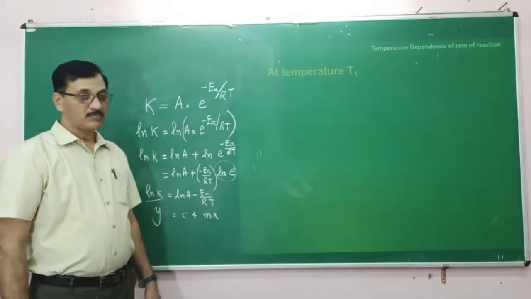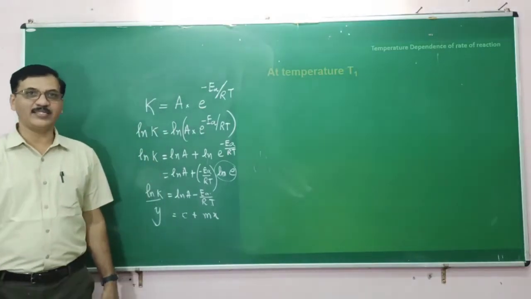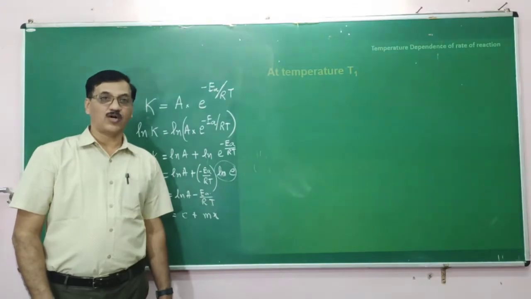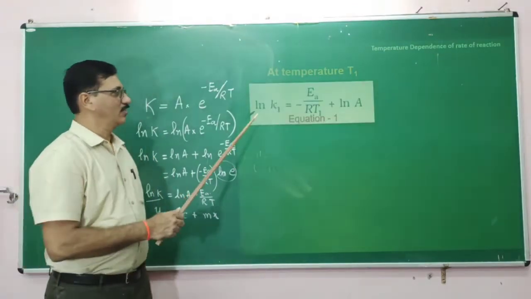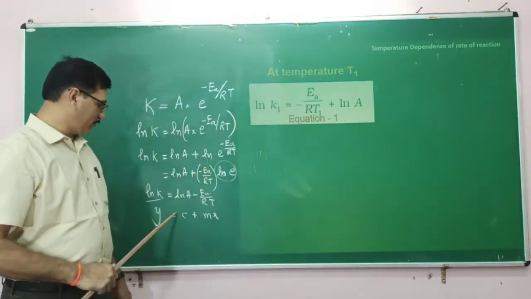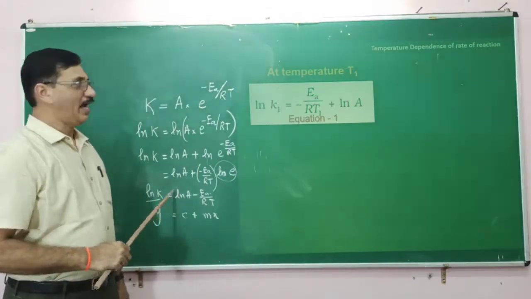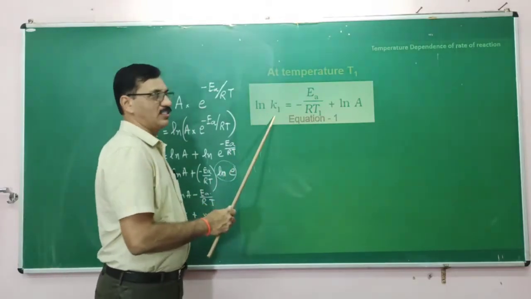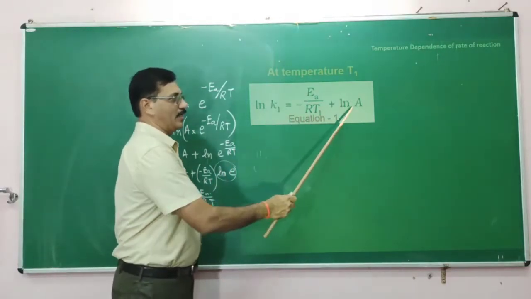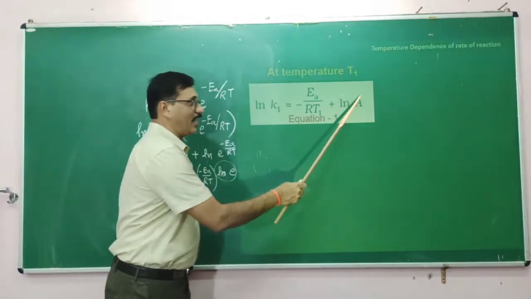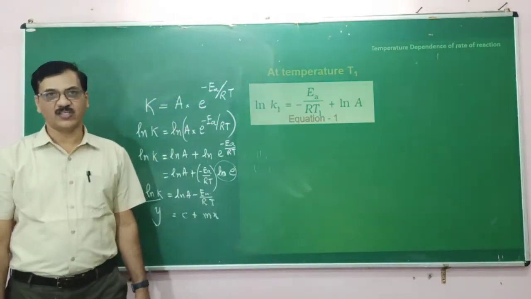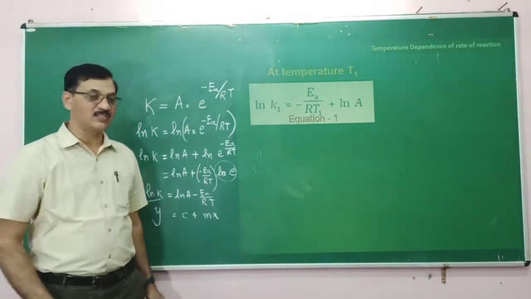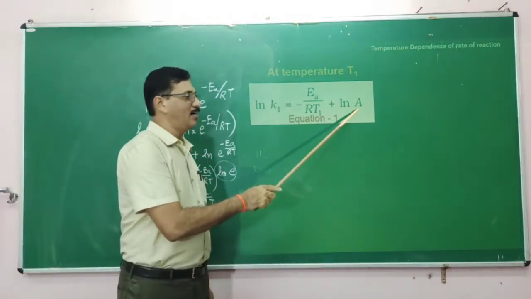And suppose you know the rate constant values at two different temperatures. At temperature T1, if you apply this equation, ln K1 is equal to ln A minus Ea by RT1, because the frequency factor A doesn't change with temperature. We consider it a constant for a reaction.